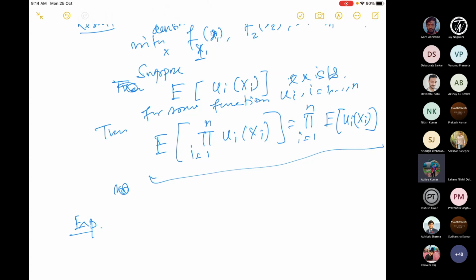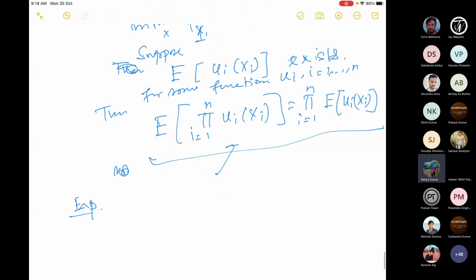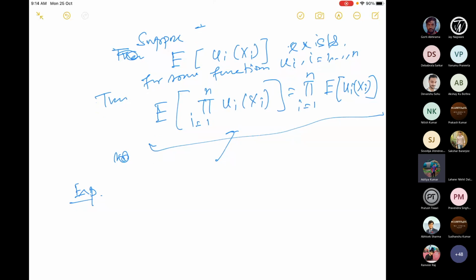I mean, if you just write the definition, because they are independent, the u_i(X_i) will also be independent. So you can write it as a product and then you can get the result. It can be proved very easily, but let us not go into the proof because it will take time, but it is very simple. Okay, now let us see an example.